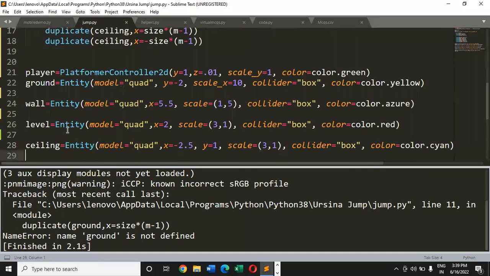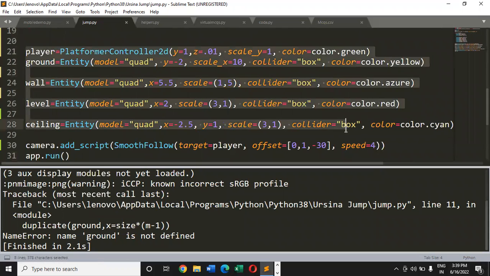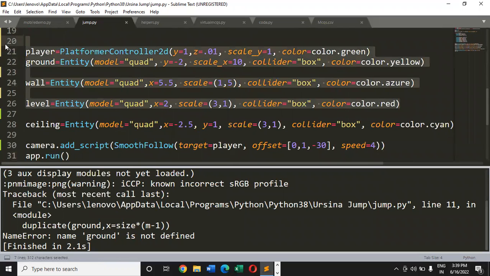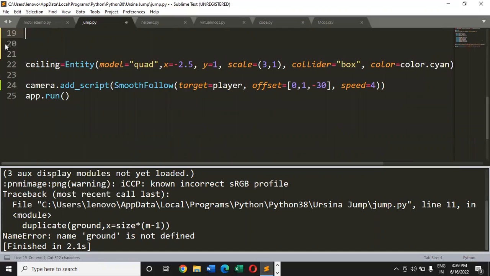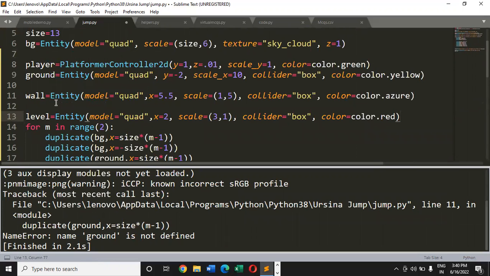Because it's an interpreter that runs behind this Sublime Text Python file, for making it possible for the interpreter to interpret the ground and the other variables, we'll have to push all the code above the for loop.